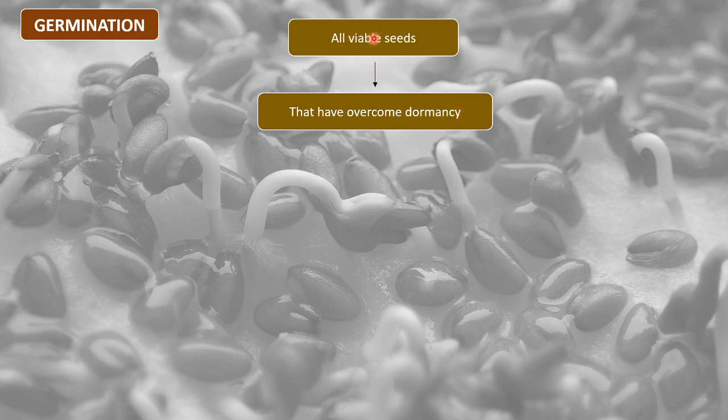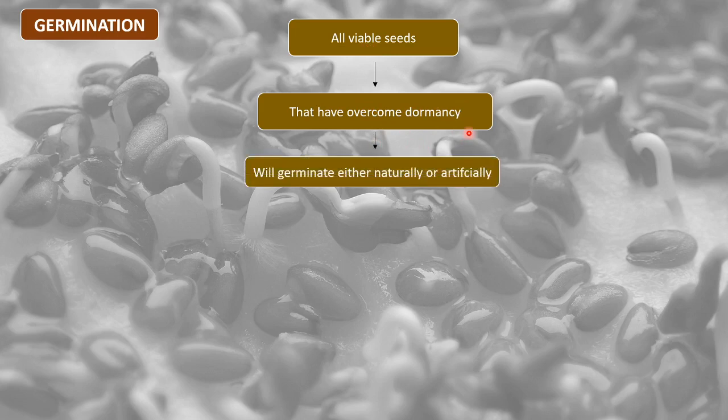So from this point you can understand that viable seeds are the seeds that can go into the period of dormancy, and then later on they can overcome this process of dormancy, and after overcoming dormancy these seeds will germinate either naturally or artificially.